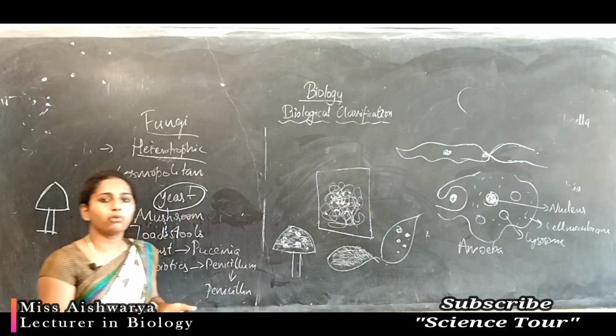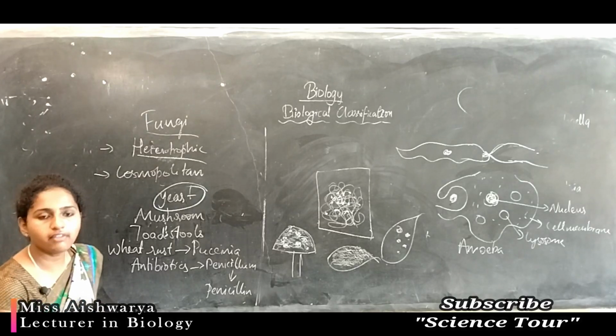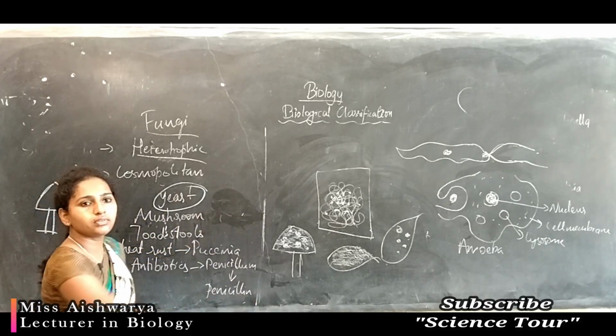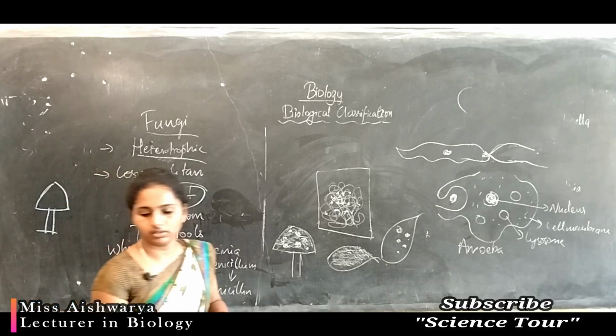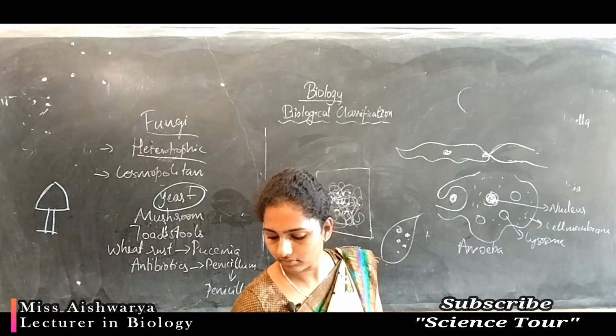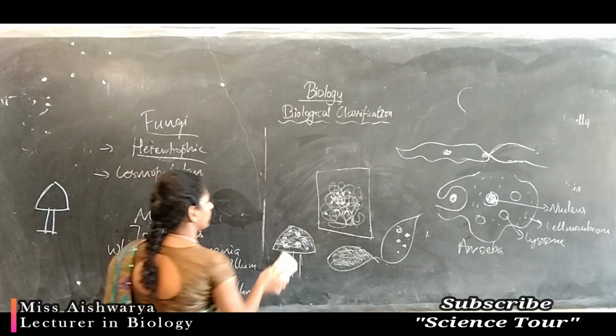You are going to study multicellular organisms now. Till protists, you studied unicellular organisms. From fungi onwards, all the organisms are multicellular in nature. Okay. Next, we'll study the structure.